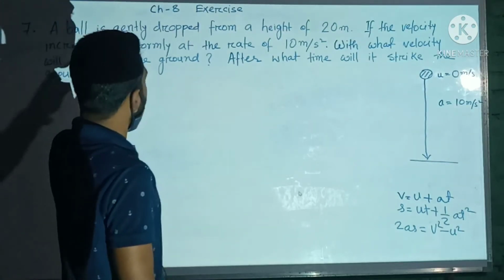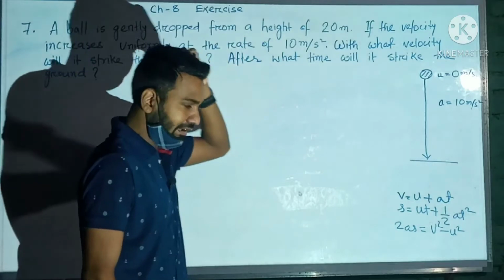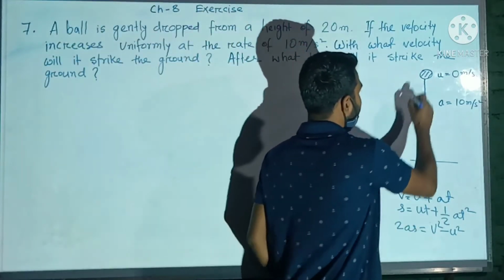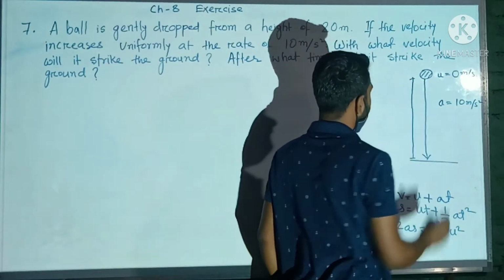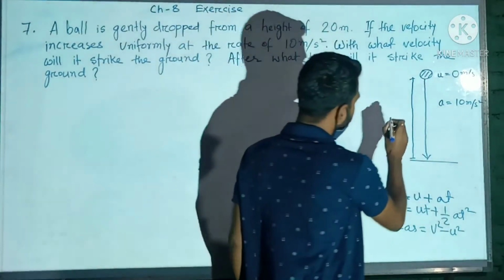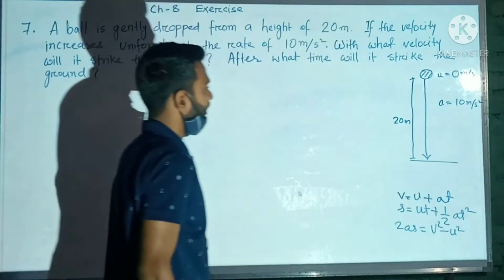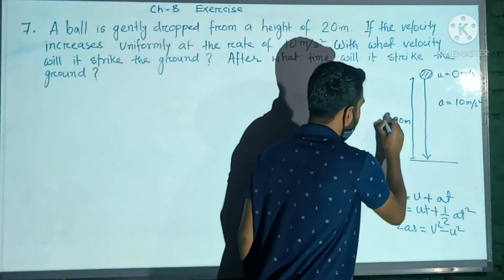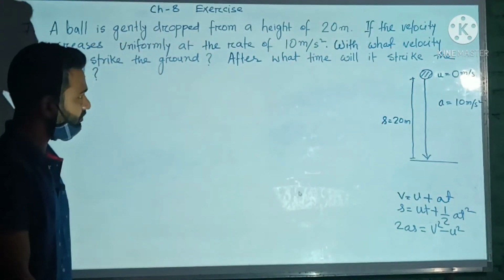Now a ball is gently dropped from a height of 20 meter. So we can say that this distance, that is height, is 20 meter. Okay, this is the distance traveled by the ball.